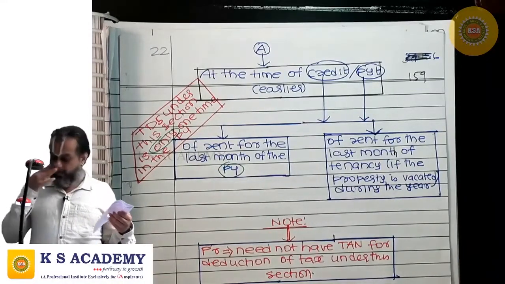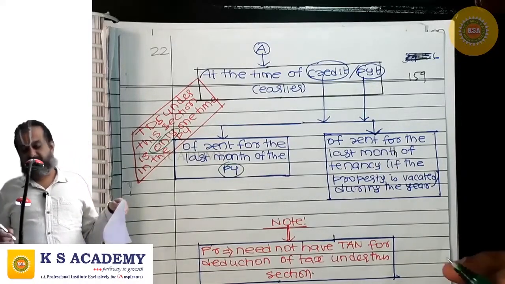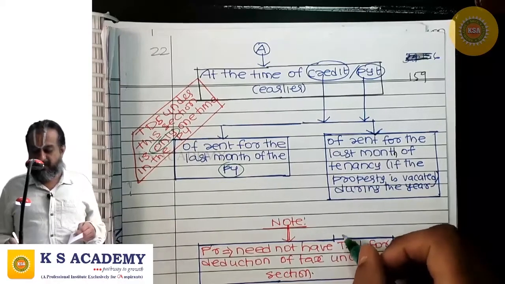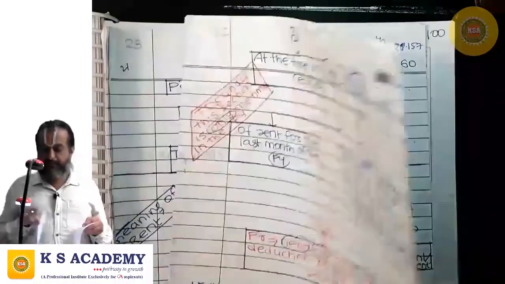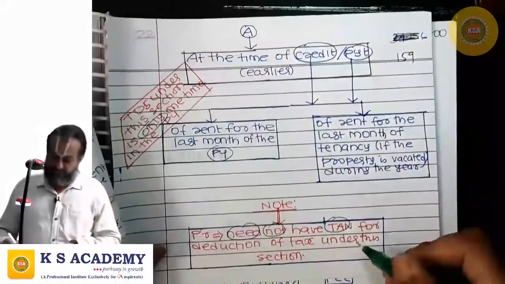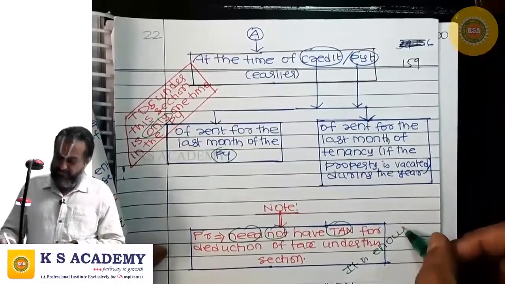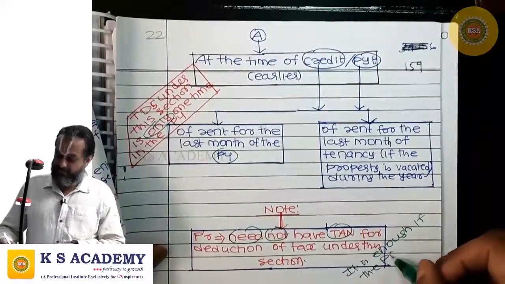So, the TDS under this section is only one time in the previous year. For deducting tax at source under this section, the payer need not have TAN. It is enough if he has PAN.